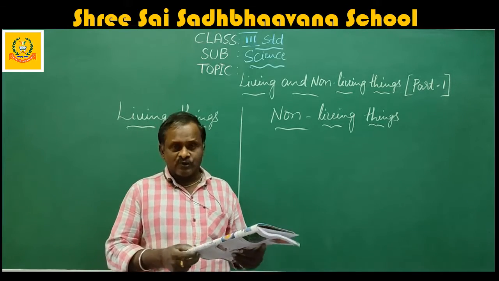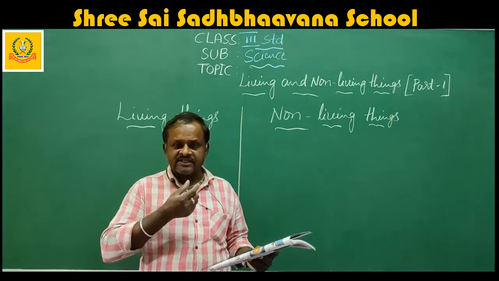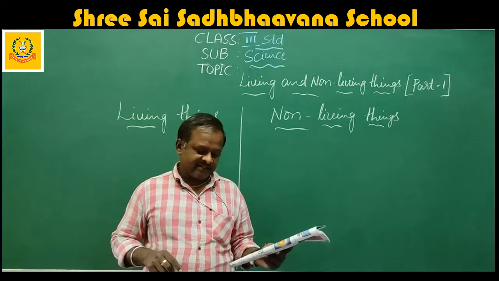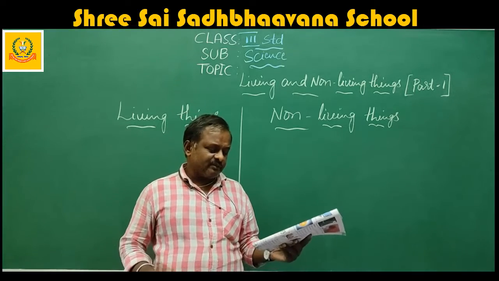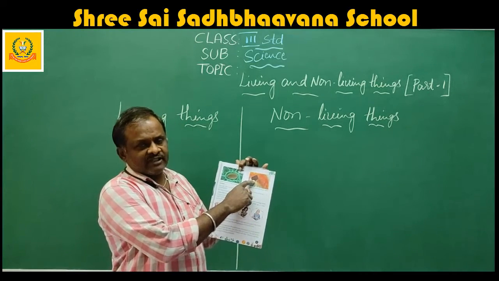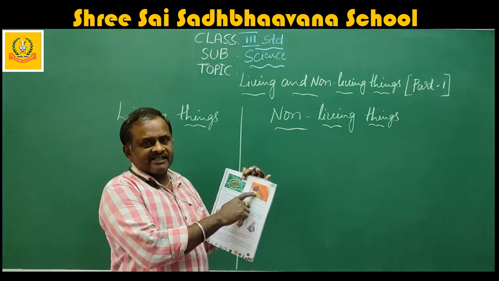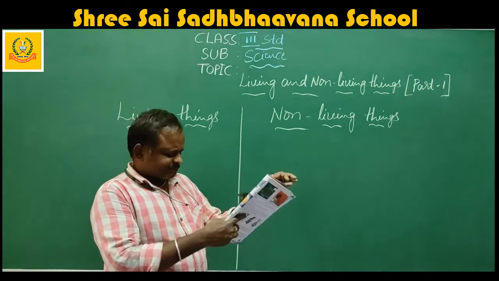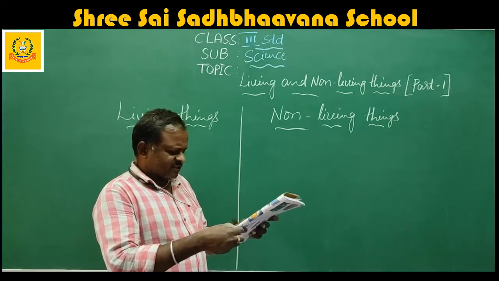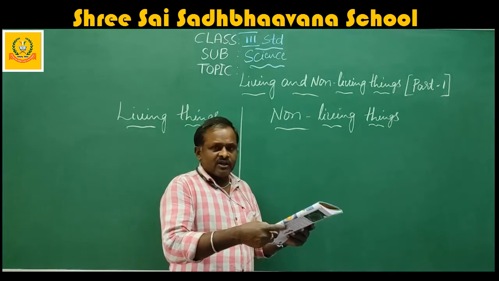Okay, they use nose. Some animals use nose. Some animals use mouth. Some animals use directly the lungs. Okay, fish breathe through gills. See here, they are given the gills. In the figure, you just watch on page number 7, first figure, second figure, gills. Okay. Next, plants breathe in carbon dioxide and breathe out oxygen.